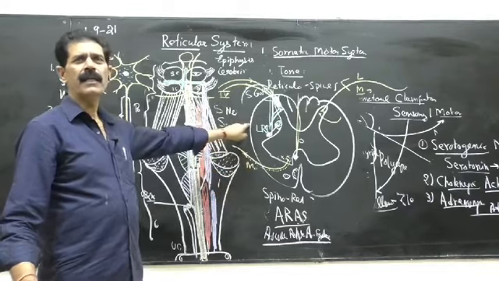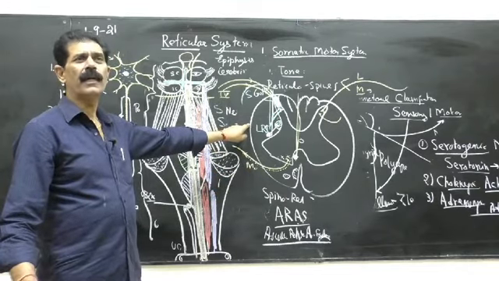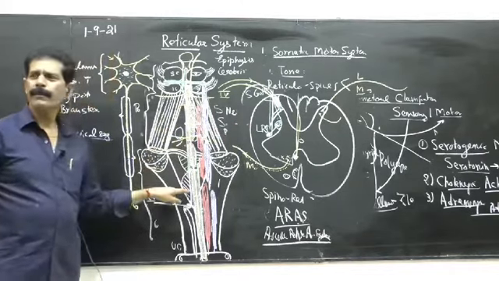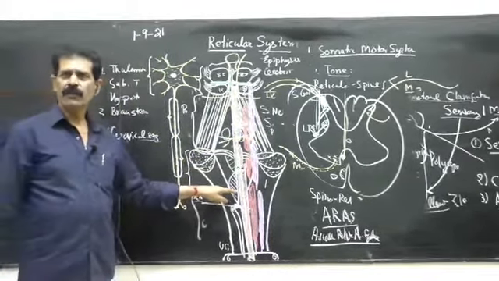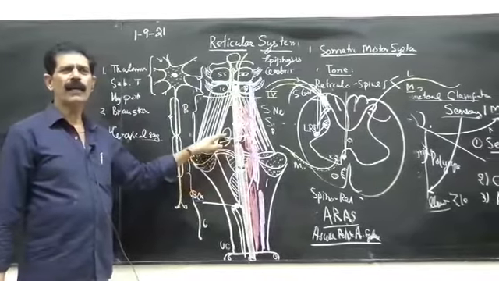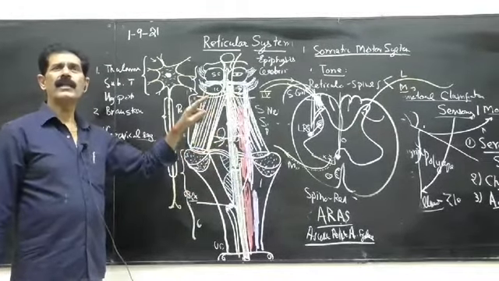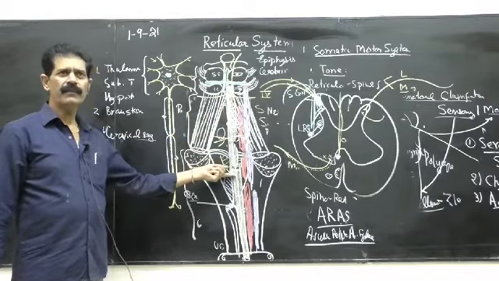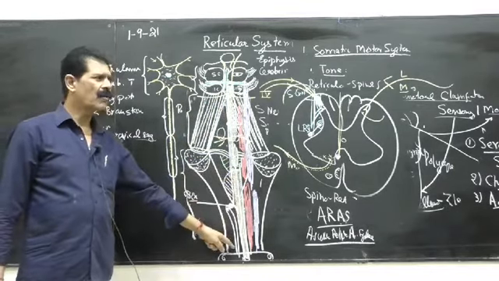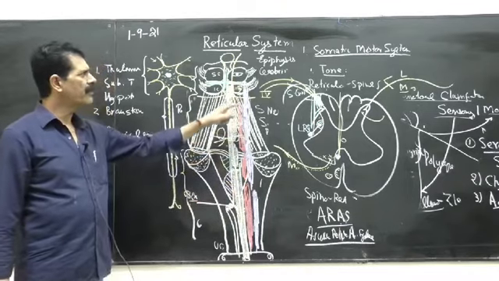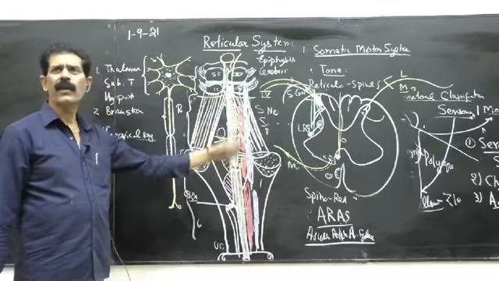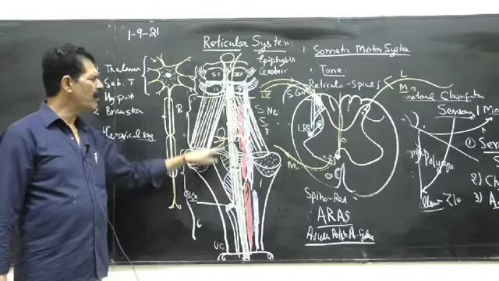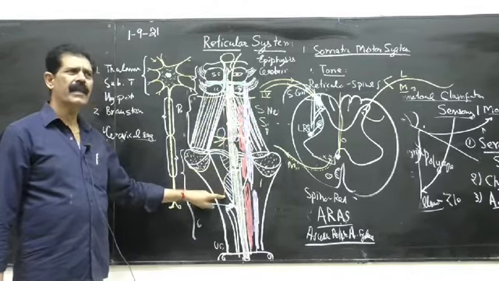Then second, there are also the motor nuclei of the cranial nerves. They are present in the brainstem, so they are called the cranial motor nerve nuclei. The reticular formation is also connected because it is already lying in the brainstem. The part which goes downward is the spinal part. We have done the reticulospinal and the spino-reticular. So these are present near the motor nuclei which are scattered in the brainstem.